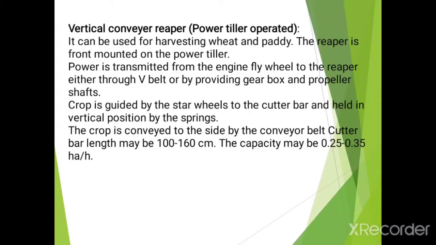The cutter bar length may be 100 to 160 centimeter, and the capacity may be 0.25 to 0.35 hectare per hour. I will send the video of the vertical conveyor reaper, showing how the star wheels guide the crops to the cutter bar and how it actually works.